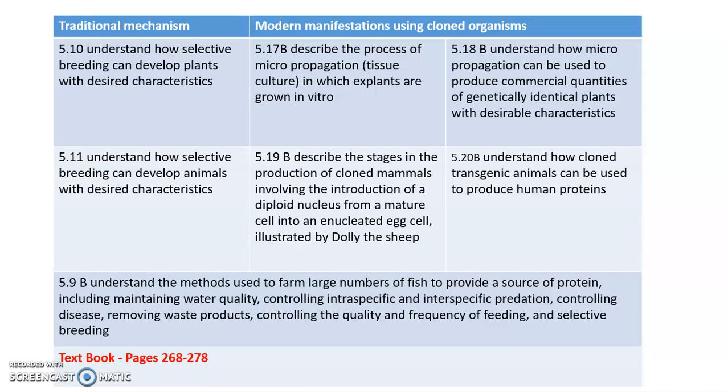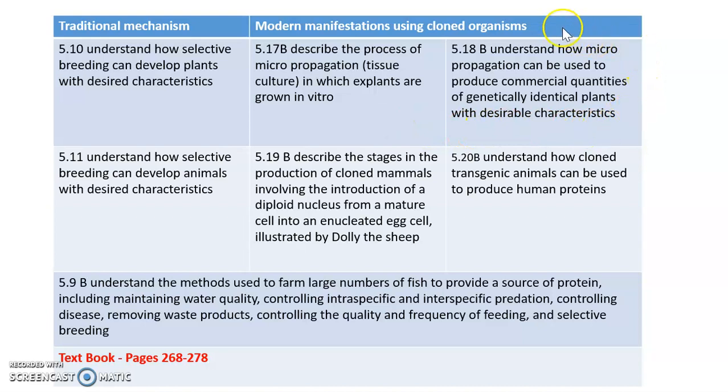In this slide, what I've done is I've grouped the syllabus statement so that you can appreciate that traditionally man has done selective breeding for many, many centuries to produce desirable characteristics within plants, desirable characteristics within animals. And what we do modern day is we take this to the next level. So here, this syllabus statement is going to look at the idea of micropropagation. And what we're doing in this case is we're taking a plant and we are cloning that plant. So we've got genetic copies of that plant in high numbers.